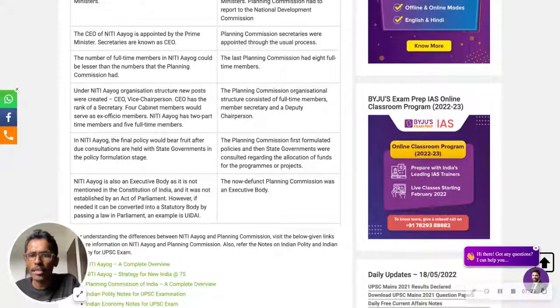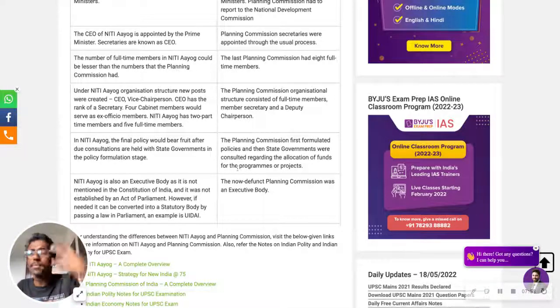NITI Aayog has two part-time members and five full-time members. They have a chairman, a CEO, a vice chairperson, and a secretary. Whereas the Planning Commission had full-time members, a member secretary, and also a deputy chairperson. Now, in NITI Aayog, the final policy would bear fruit after due consultations are held with the state governments. So whatever comes under NITI Aayog must have approval from the state governments. Whereas the Planning Commission first formulated the policies, and state governments were consulted regarding the allocation of funds for the programs.